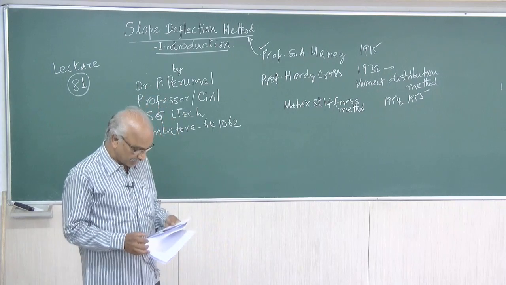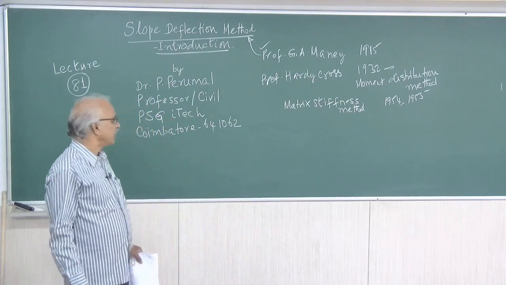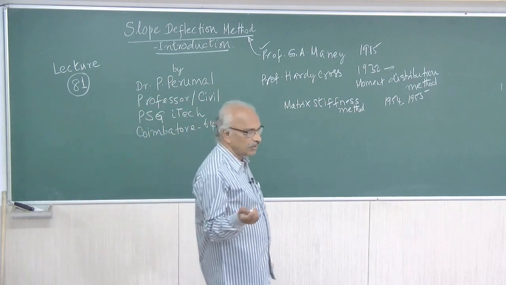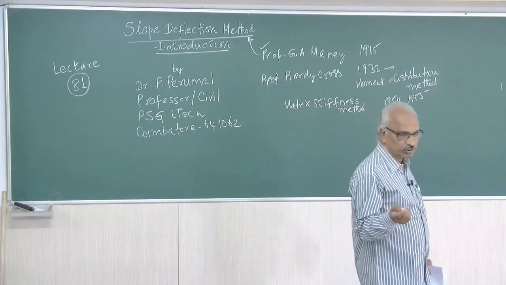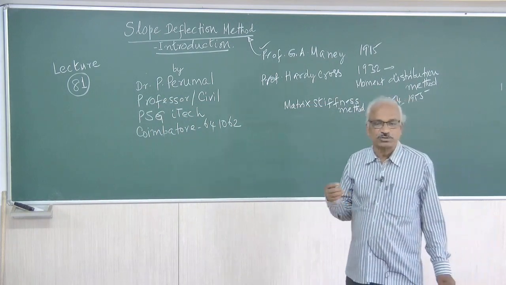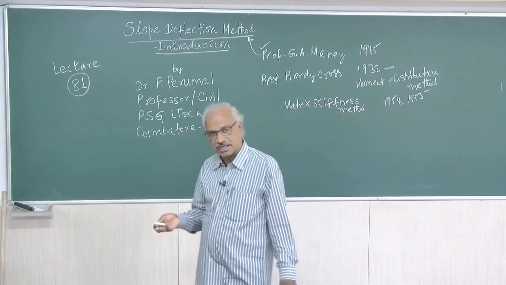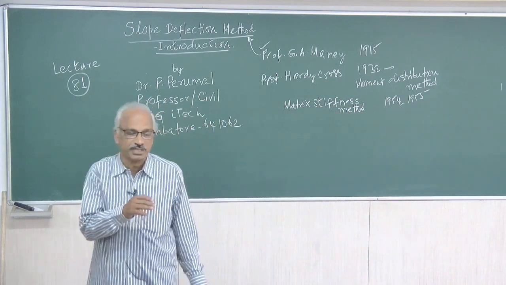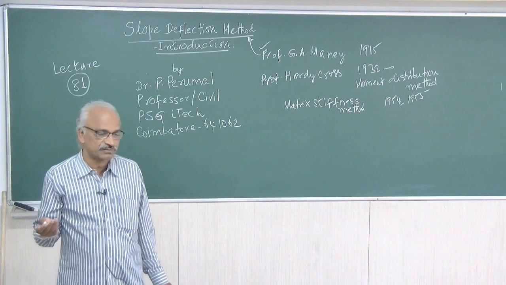A very popular method. Here, we will be analyzing continuous beams or portal frames for finding out the bending moment and the shear force. Once you find the bending moment, from that you can get the shear force values.